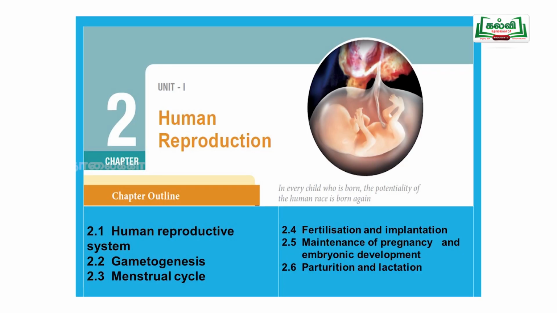In this human reproductive system, we are going to study the male reproductive organs and female reproductive organs, gametogenesis, menstrual cycle, fertilization and implantation, maintenance of pregnancy and embryonic development, parturition or childbirth, and lactation. All these things we are going to study in this lesson.